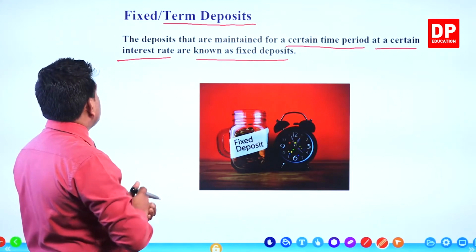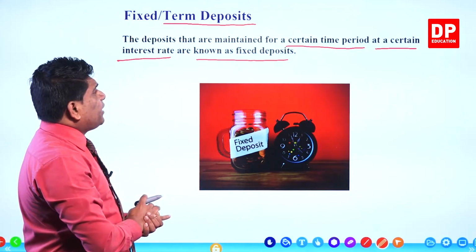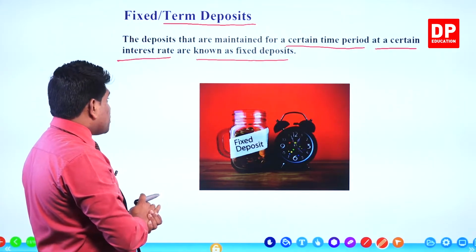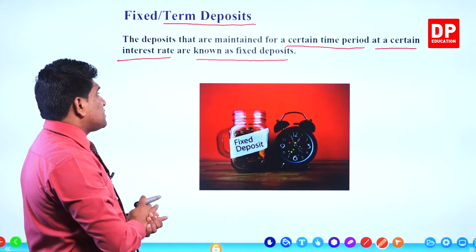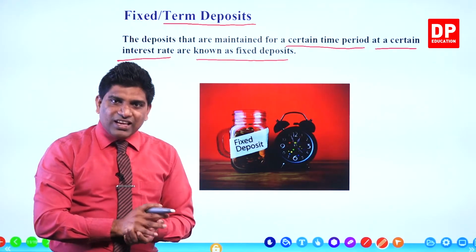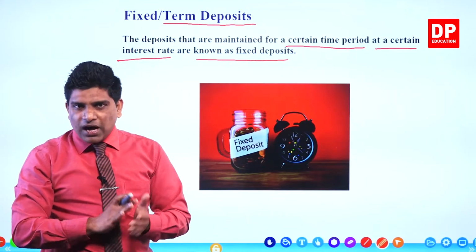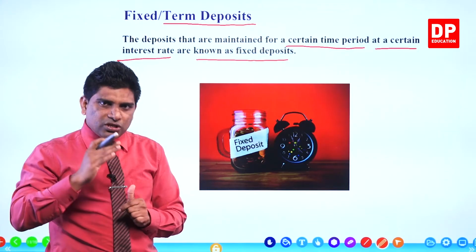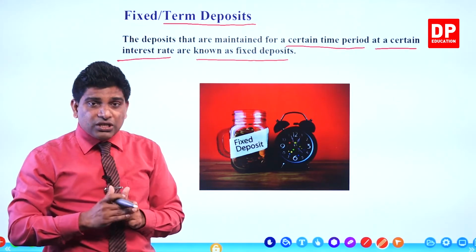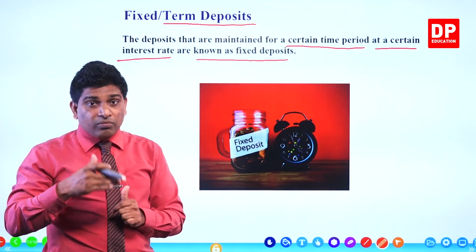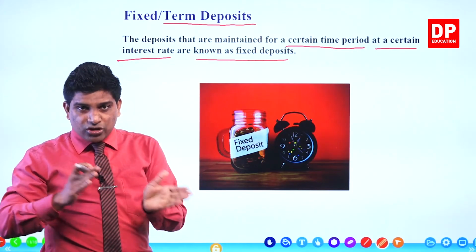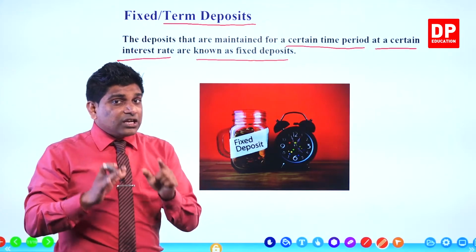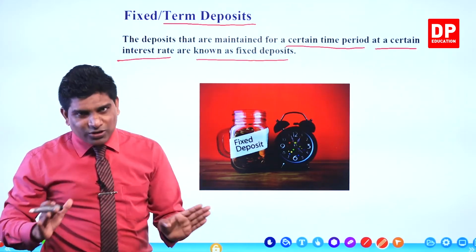These are the things again. Fixed deposits, the deposits that are maintained for a certain time period at a certain interest rate are known as fixed deposits. Here you can't get any passbook. They will give a document for you, including the details, how much you have deposited, when you have deposited, the amount of money you deposited, what is the maturity date, right? Everything is included in that document. It is called a fixed deposit certificate. It is not a book.